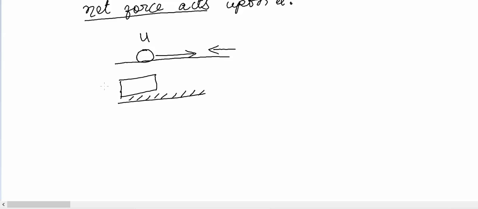Now we will learn some examples of the first law of motion. Suppose a bus is moving at a uniform speed and suddenly the brakes are applied. So what will happen is that all the passengers will lean forward or be thrown forward. This happens because the feet of the passenger come to rest suddenly because they are in contact with the bus floor, whereas their body continues to be in motion.